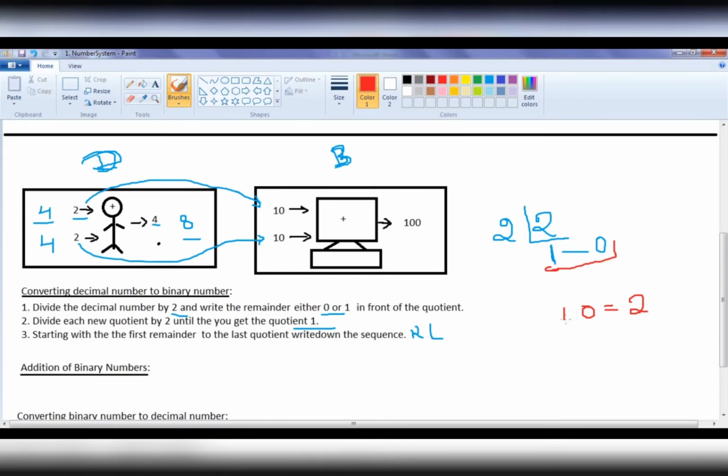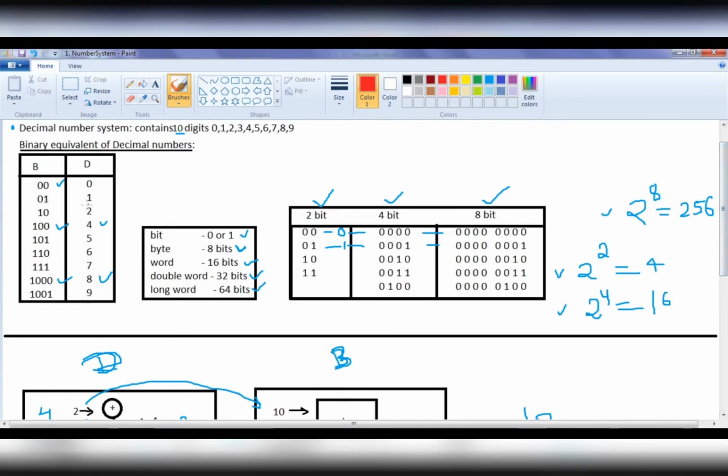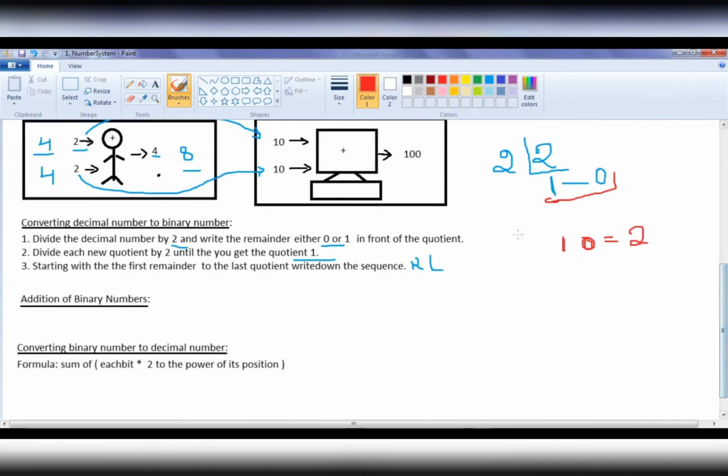If it is a 2-bit machine, to represent 2 we write 1 0. Right, you can see that one. Here we have 1 0 with respect to 2-bit machine. If it is a 4-bit machine, definitely I have to add 2 extra zeros. If it is an 8-bit machine, of course we have to add 4 more zeros here to represent 2 with respect to 8-bit machine. Similarly, if I have to say 4, so how do you calculate 4?